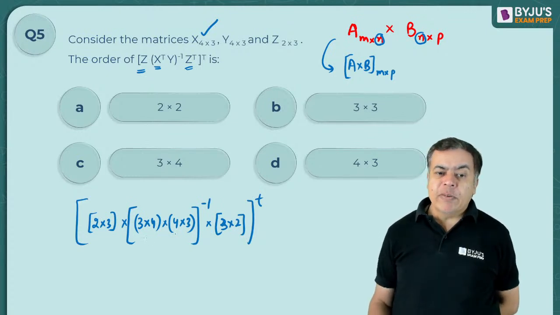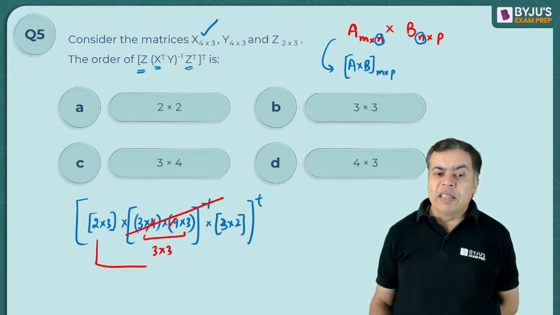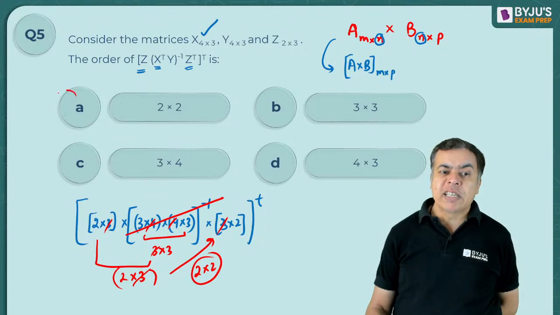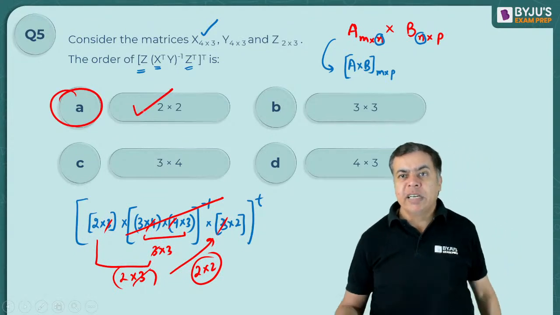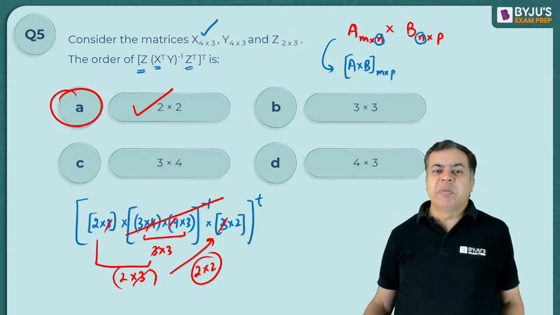Now first thing is, when you multiply this in the bracket, the 4 cancels, and this matrix will become 3 cross 3. The inverse of any 3 cross 3 matrix will be the same, so this is gone. Now when you multiply this 2 cross 3 into 3 cross 3, the 3 cancels and it will become 2 cross 3. And when you multiply this by 3 cross 3, the 3 cancels, so it will become 2 cross 2, and the transpose will be the same. So 2 cross 2 should be the answer. Yes, option D, absolutely. 2 cross 2 would be the correct answer.